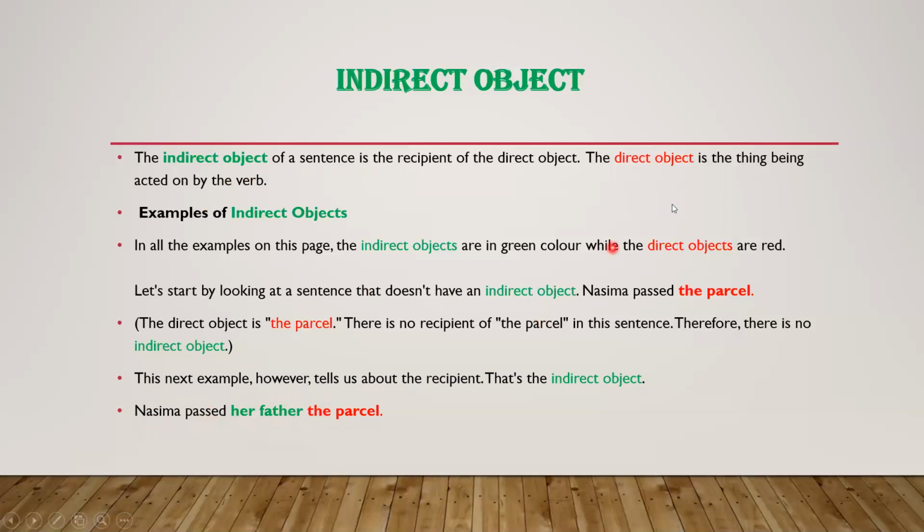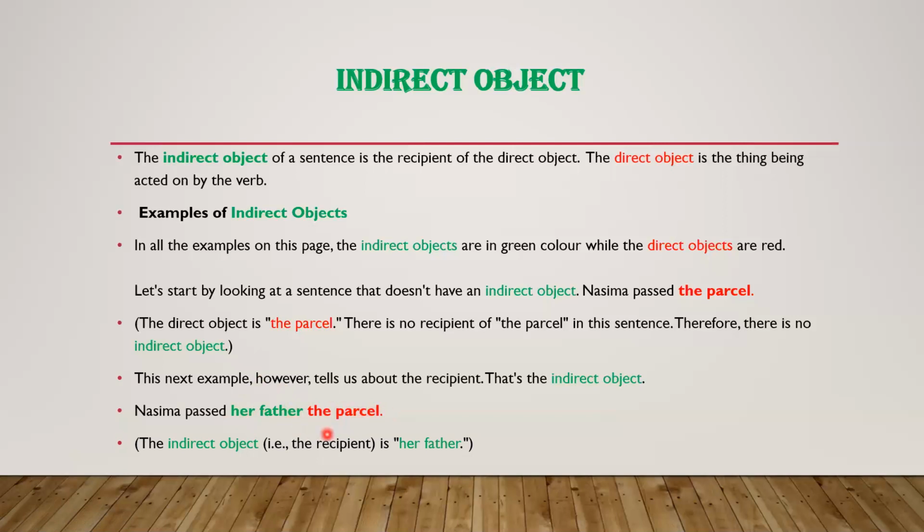So here we learn that the indirect object, or the recipient, is her father. Who is the receiver of the direct object? Her father. So here, dear students, her father is the indirect object, and the direct object is the parcel.